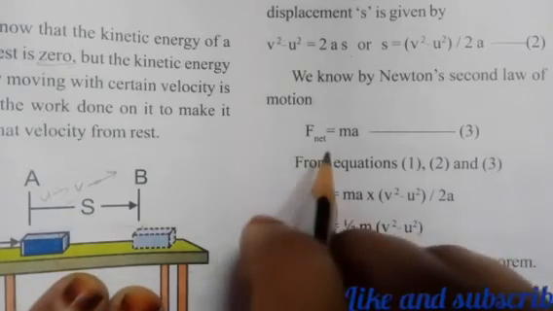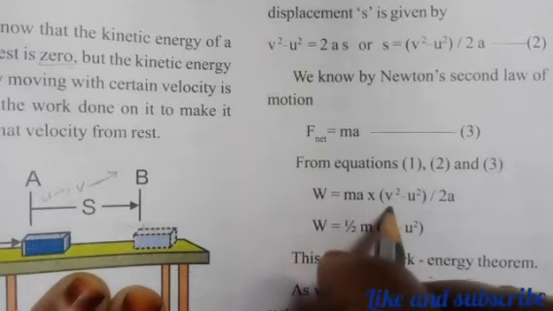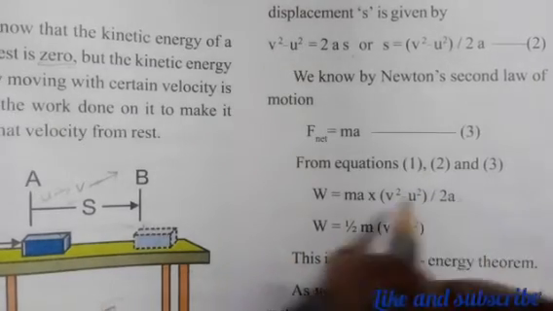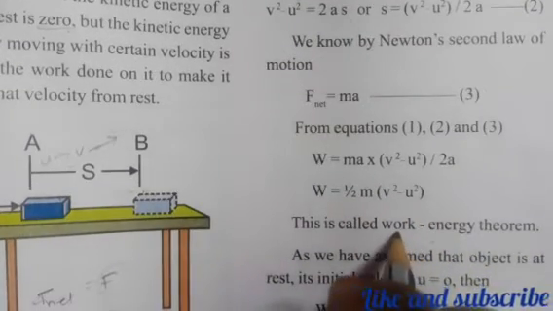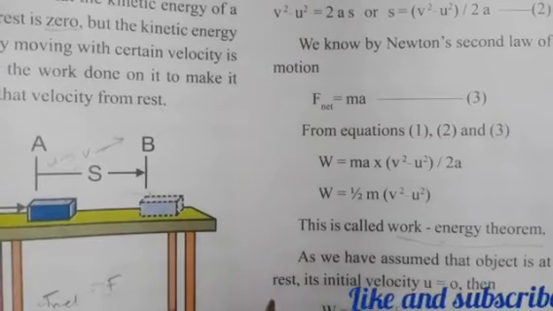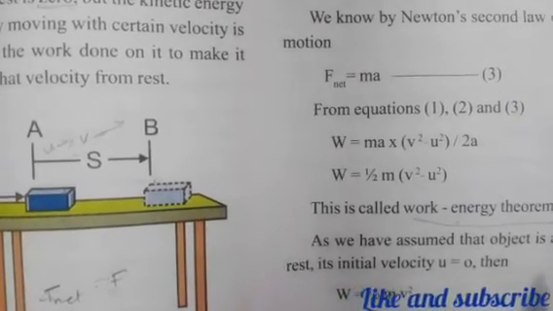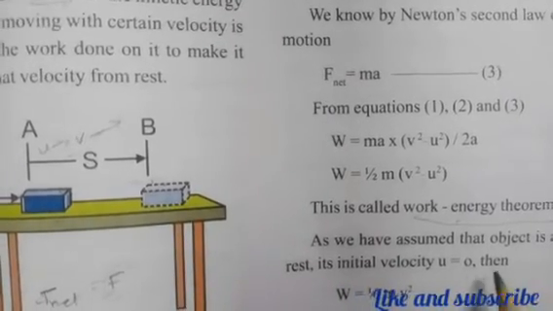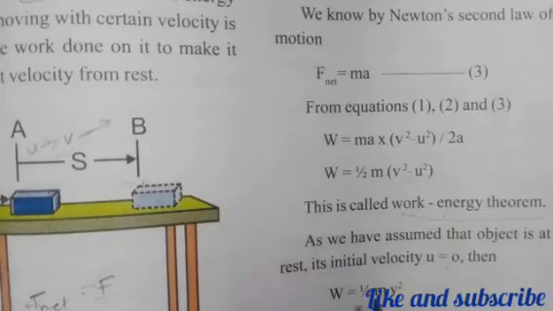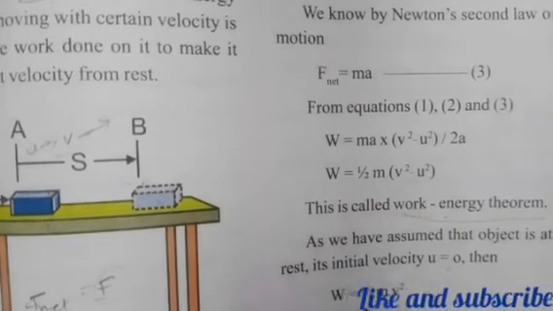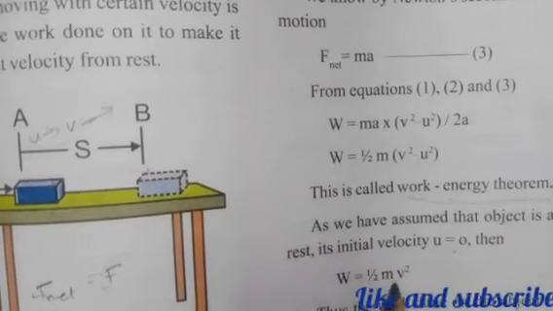So we'll substitute all these values and write W is equal to ma into v square minus u square by 2a, which is equal to half m into v square minus u square. This is called the work energy theorem. As we have assumed that the object is at rest, its initial velocity u is equal to 0. Then, with u equal to 0, we get W is equal to half mv square. Thus the work done on the object is equal to half mv square.